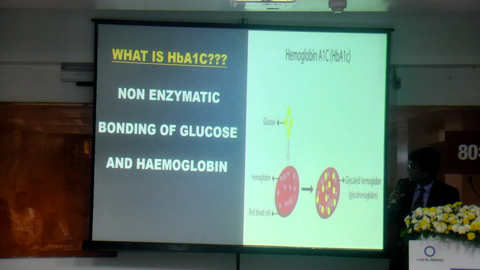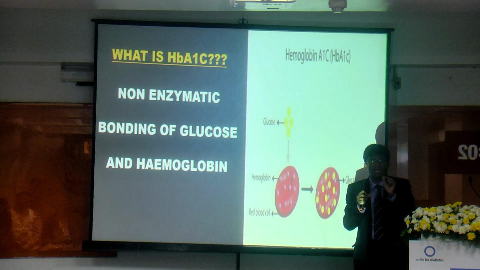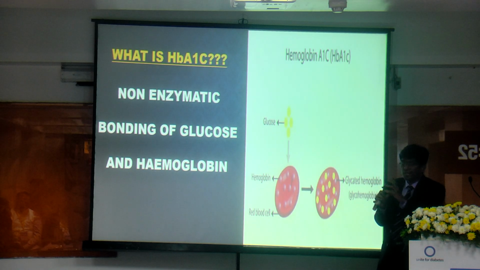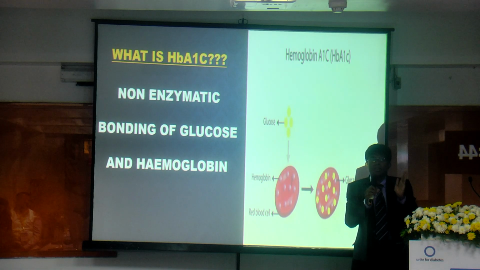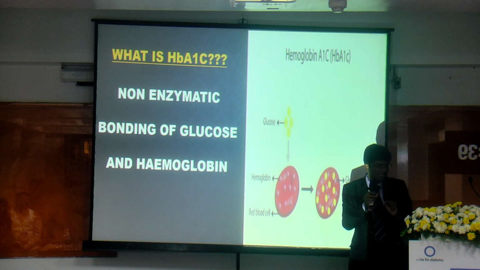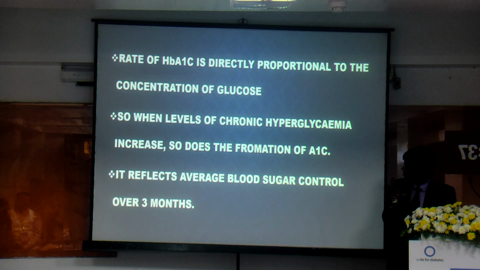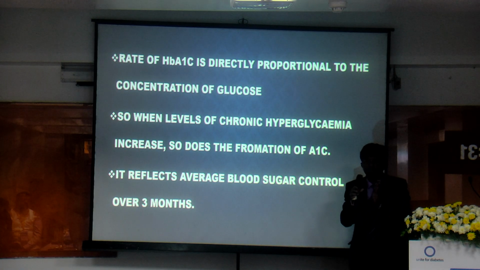Now, as I told you earlier, glucose combines with hemoglobin. Where does it combine with globin? Which chain, alpha chain or beta chain? It combines with beta chains, at the valine amino acid. This is a simple condensation. The most important point is that this condensation of glucose and hemoglobin occurs in the absence of any enzymatic reaction. That's why it is called non-enzymatic condensation of hemoglobin and glucose. So, now you have understood that HbA1c is nothing but condensation of glucose and the globin moiety of hemoglobin.